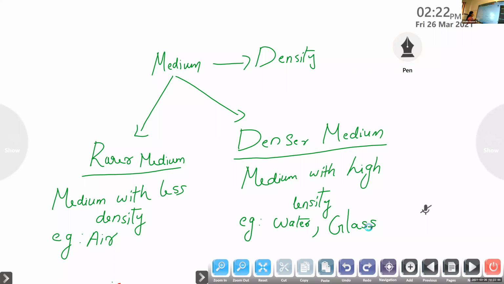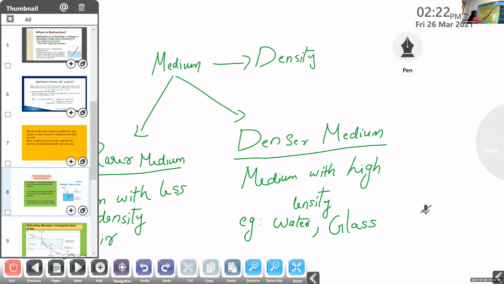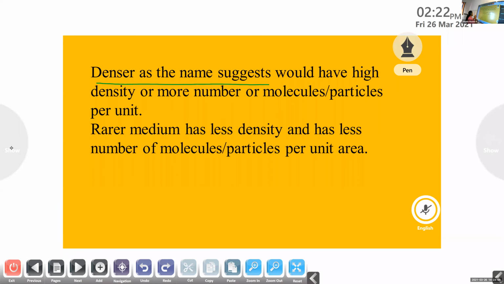Now we can study one more property for this rarer and denser medium. This is the definition for denser and rarer medium. Denser, as the name suggests, would have high density or more number of molecules. More number of molecules is present in it. This is the definition of denser medium.